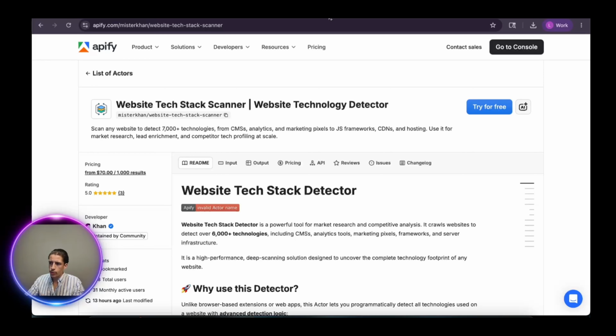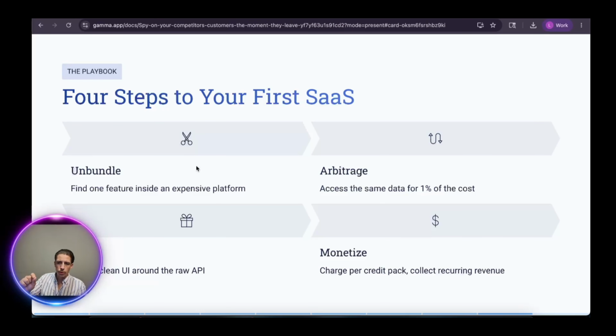Okay, so let's recap, guys. What do we do here? We unbundle. We create arbitrage with API, aka API arbitrage. We wrap this in a clean UI. We create a clean website using no-code tools, using vibe coding, because we're not going to bother building a whole website out of nowhere. We don't have time for that. So use Claude Code, very fast, very easy. And then once the UI is clean and the API is working, now you sell. And obviously, we haven't talked about the marketing part of this. That's for another video. Maybe I'm not going to cover that. I'm just covering the technical parts here.